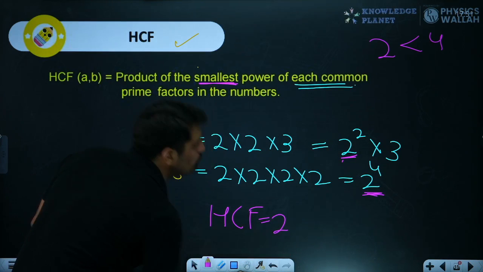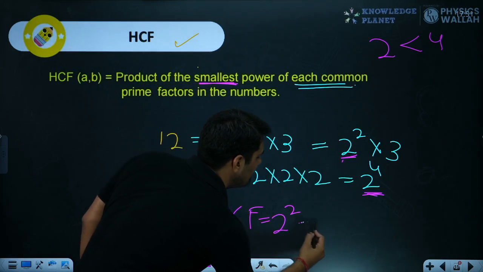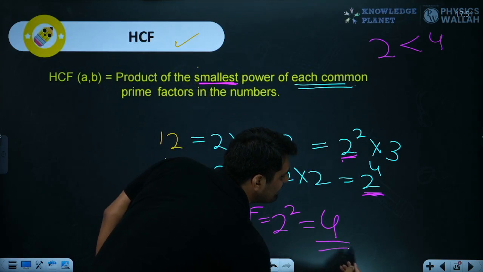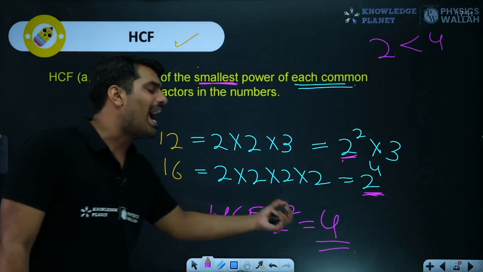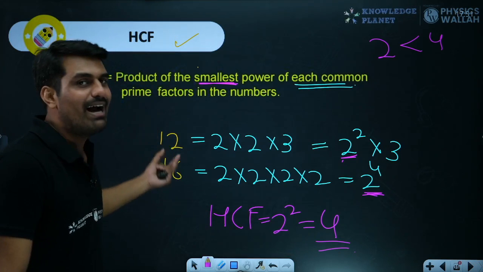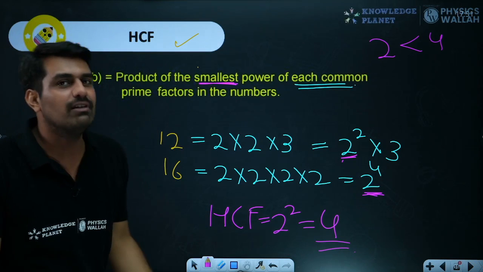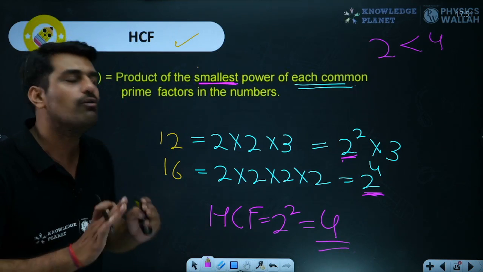2 raised to the power what? The smallest number, 2. So that is it. That means 4 is the HCF of 12 and 16. You can verify as well. So 4 is the highest number which can directly divide 12 as well as 16. After this, we don't have any number. You can try dividing by 8, but that will not work for you.